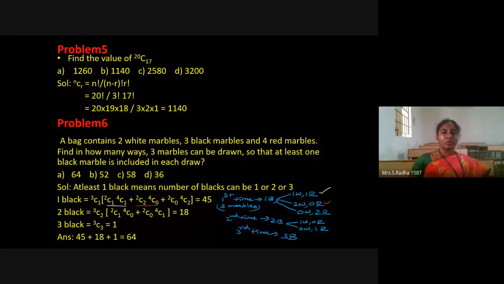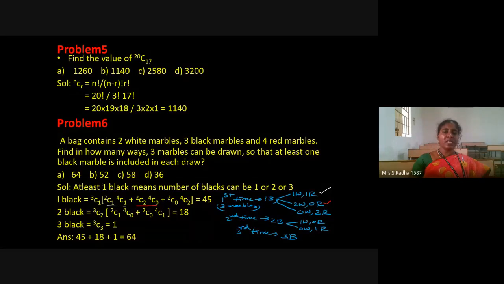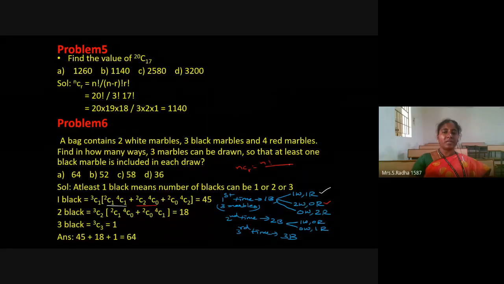And now 2C0 means no white marbles are there. Total white marbles are 2, we are not taking any white marbles, so 2C0. And 2 red marbles are there, totally 4 red marbles, so 4C2. We know how to calculate nCr: n factorial divided by (n minus r) factorial into r factorial. If you simplify every term, doing addition and multiplication wherever required, the answer for the first possibility is coming as 45.